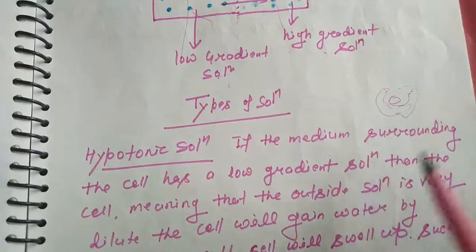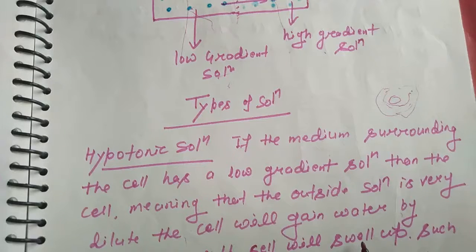In this way the cell will gain water by osmosis, because the surrounding has low gradient and more water. Result: the cell will swell up because the cell gains water. Such a solution is known as hypertonic solution.